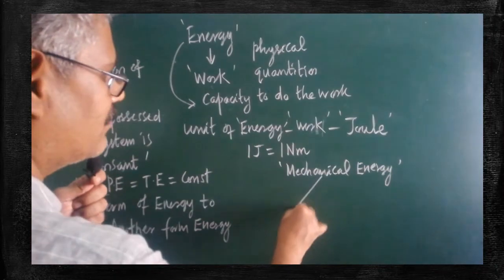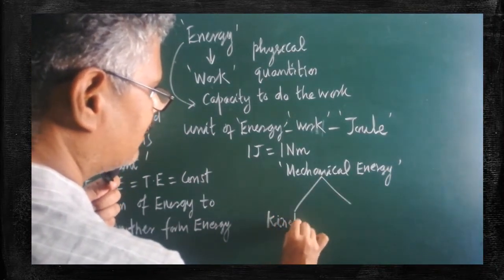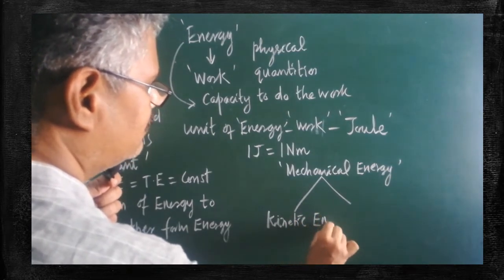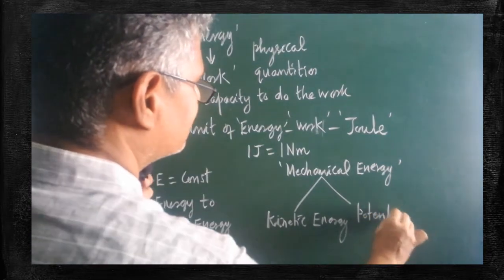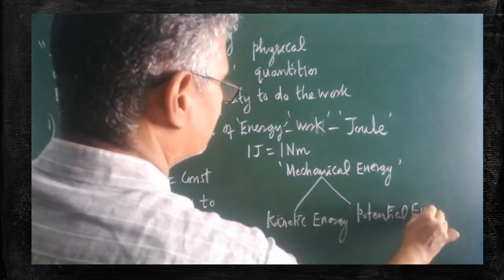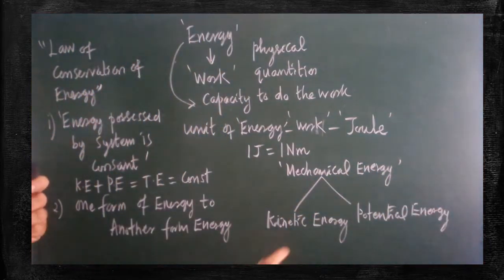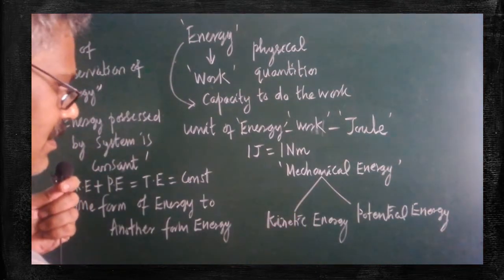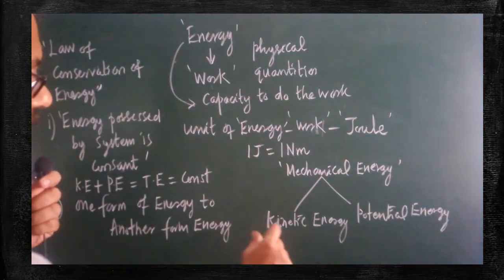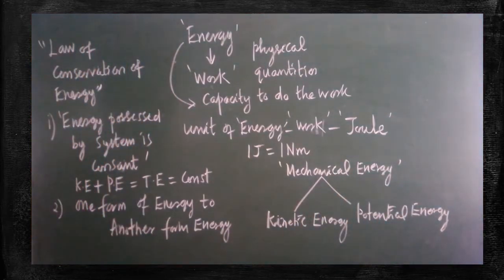Mechanical energy can be classified into two categories. One is called kinetic energy, and another type of mechanical energy is called potential energy. Are you clear? So there are two kinds of mechanical energy: kinetic energy and potential energy. Already in lower classes your teachers may have taught the definitions of kinetic energy and potential energy. Again, I would like to recall what they mean.